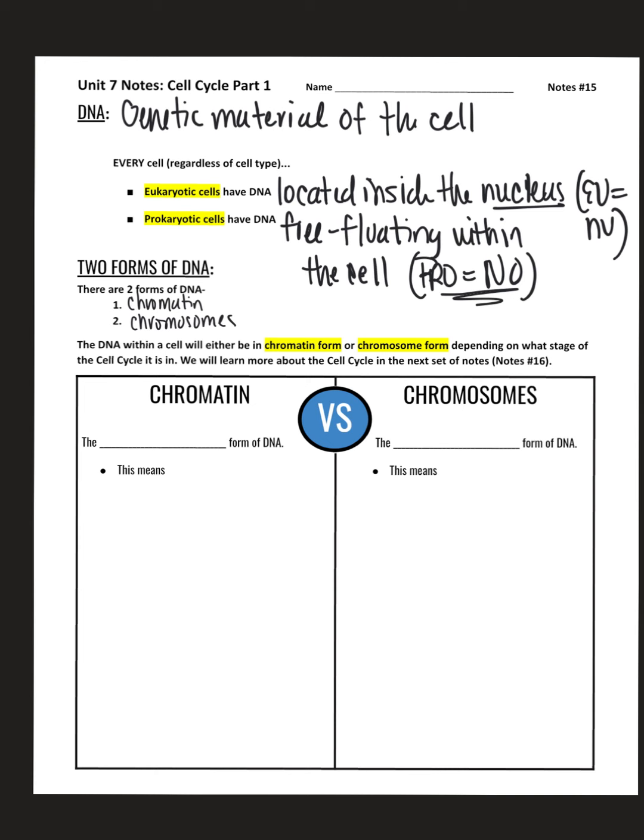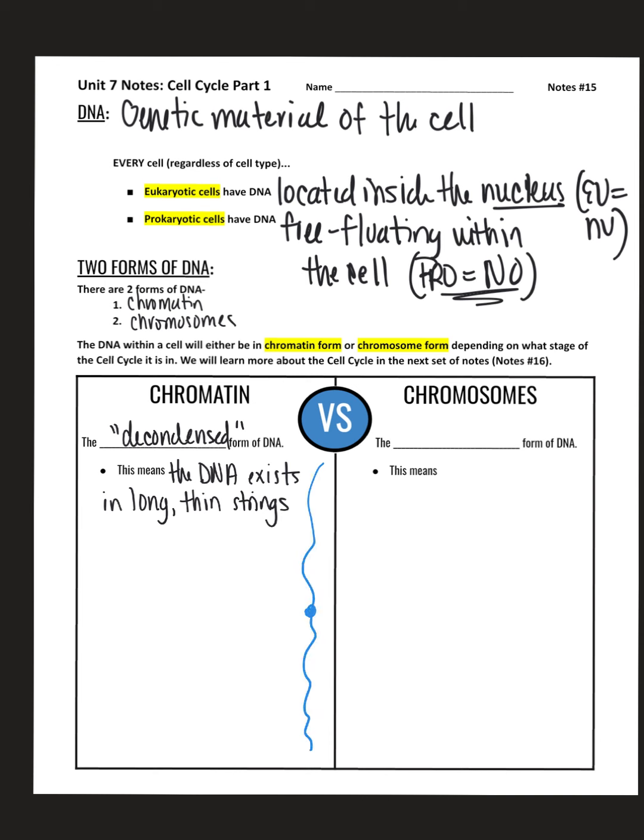these two forms. When we talk about chromatin, chromatin is the decondensed version or form of DNA. What this means is the DNA exists in long, thin strings. So it looks something like this. In other words, it's going to look like squiggles underneath the microscope.